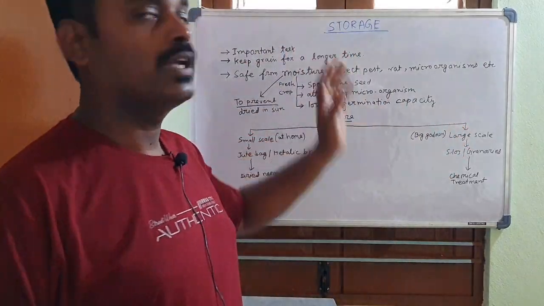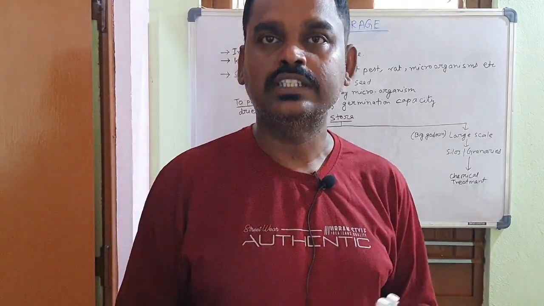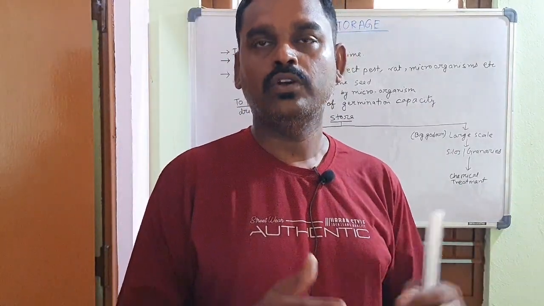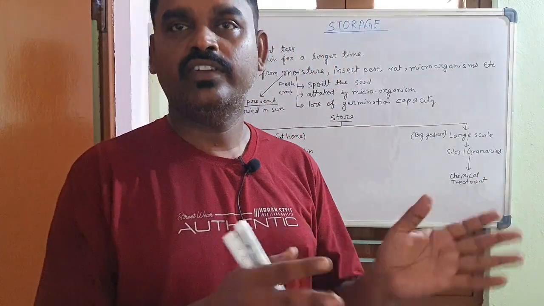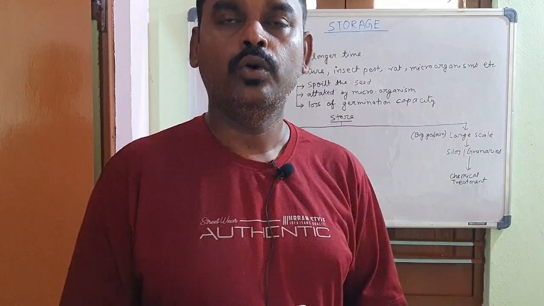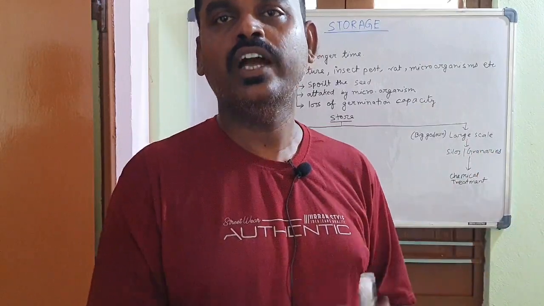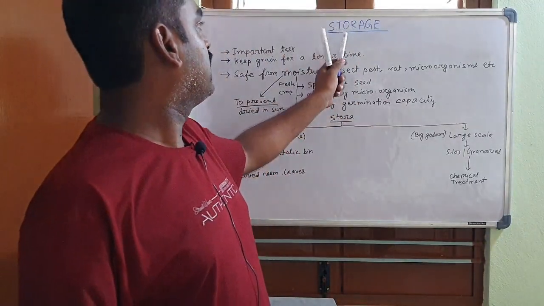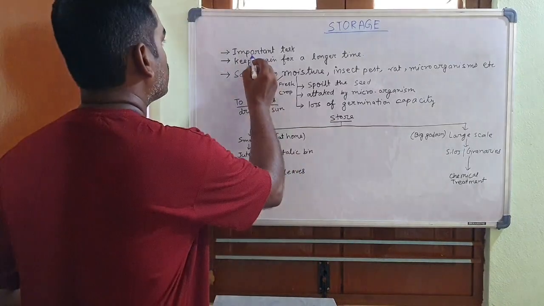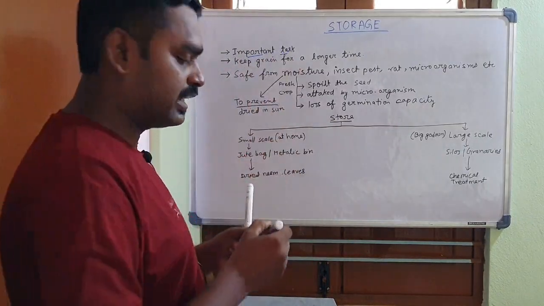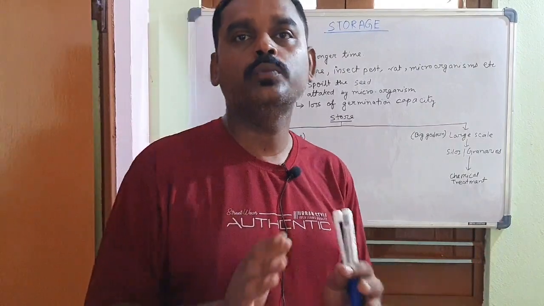Before storage, we have seen how we prepare the soil in the ground, how we sow the seed, how we add manure and fertilizer for the proper growth of the crop, and then how we process the whole agriculture, how we protect the crop from weeds and how we harvest. Now this is the last most important task of agriculture and crop production, because after harvesting, if we get the crop from the field, then the whole amount of crop we cannot consume at a time.